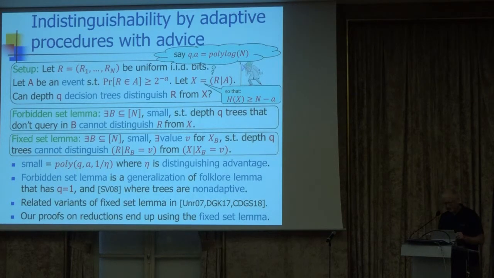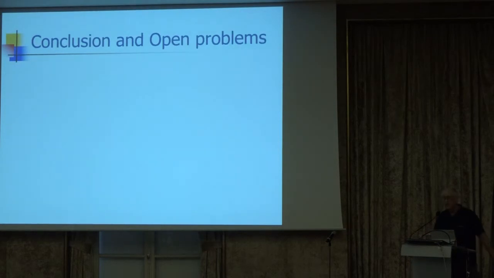And finally, let me say that initially in the proof, we were used to using a forbidden set lemma, because this is what we did in the earlier paper. So we had a proof based on the new forbidden set lemma, but the version that you have now is one where we don't use the forbidden set lemma, we only use the fixed set lemma, and it turns out that it's simpler to use the fixed set lemma in our application. But somehow I believe that the forbidden set lemma is more natural. It's something that may find more applications.